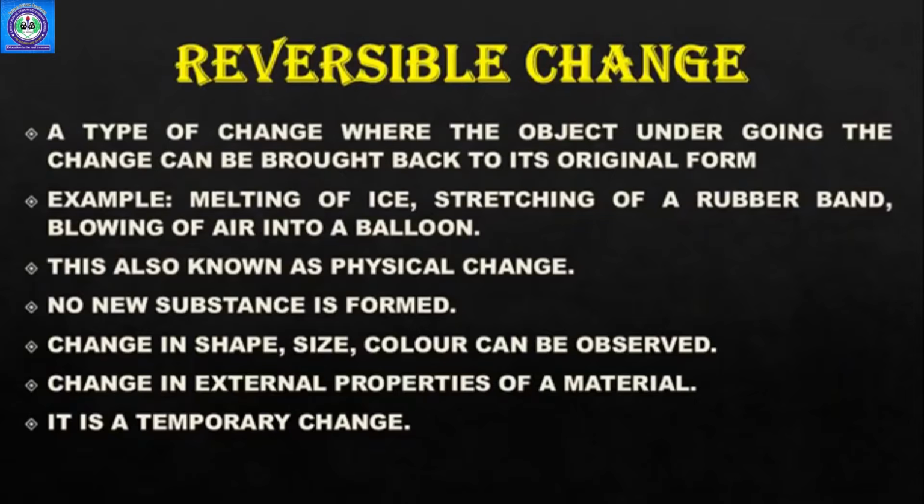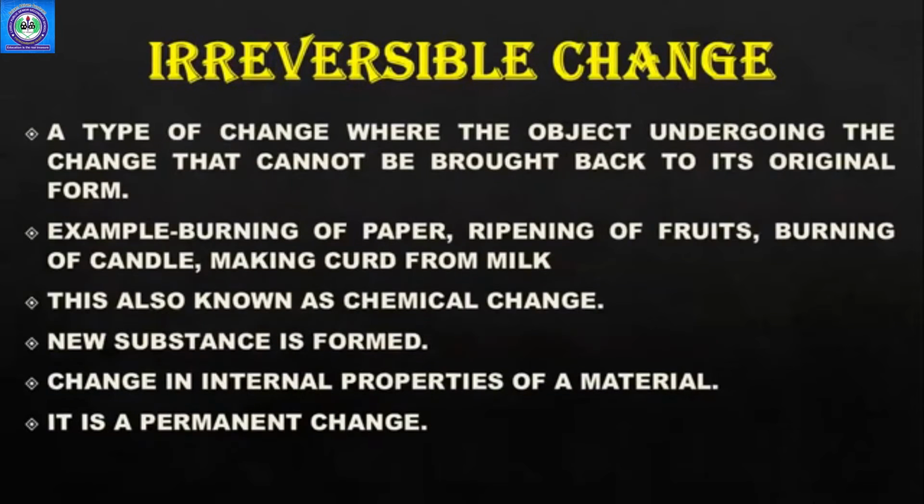So this only changes, and that is why it can be reversed again, and it is a temporary change. Temporary change means fixed नहीं है, इसे दोबारा से हम change कर सकते हैं. So this is the property of reversible change.